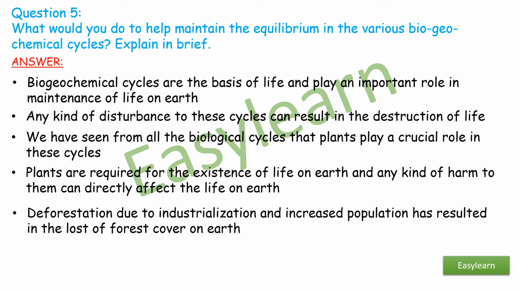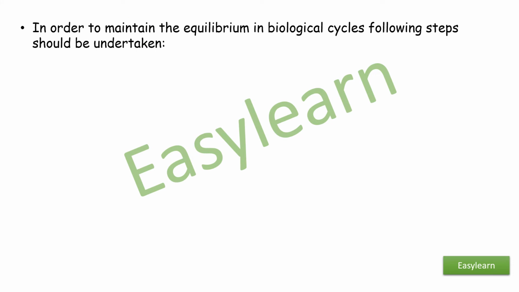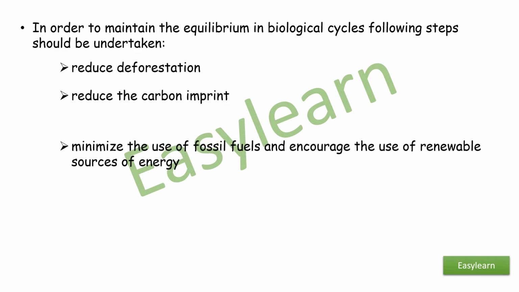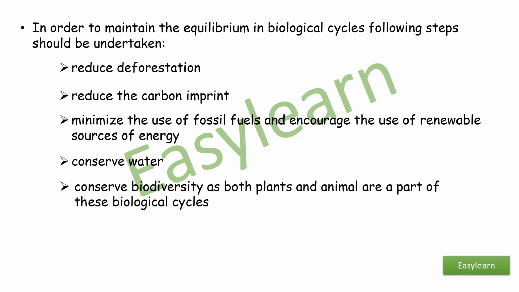Deforestation due to industrialization and increased population has resulted in the loss of forest cover on Earth. In order to maintain the equilibrium in biological cycles, the following steps should be undertaken. First, reduce deforestation, reduce the carbon footprint, minimize the use of fossil fuels and encourage the use of renewable sources of energy, conserve water, conserve biodiversity as both plants and animals are a part of this biological cycle.